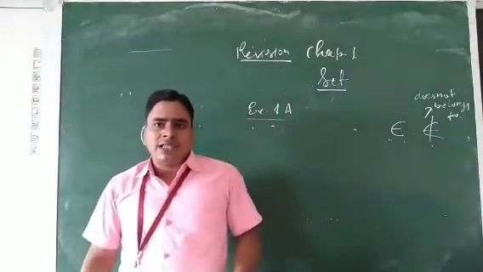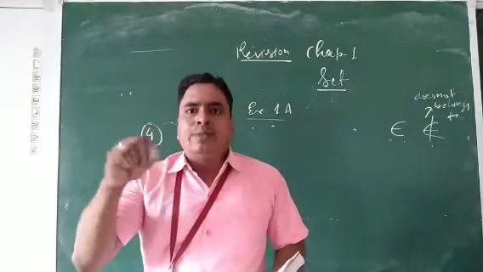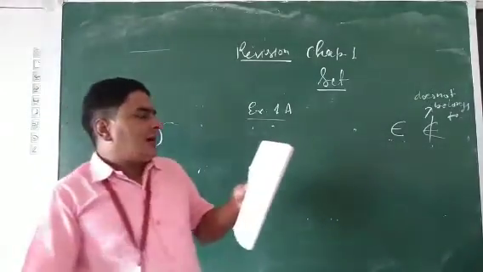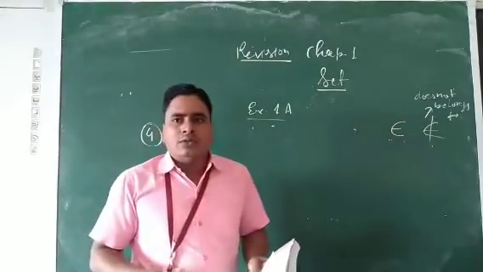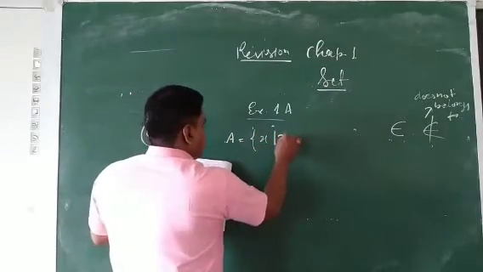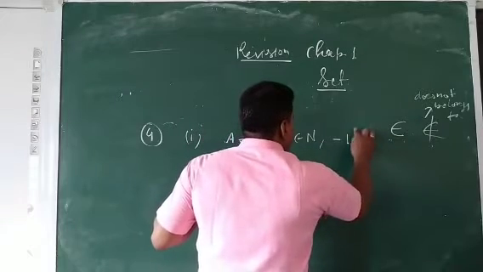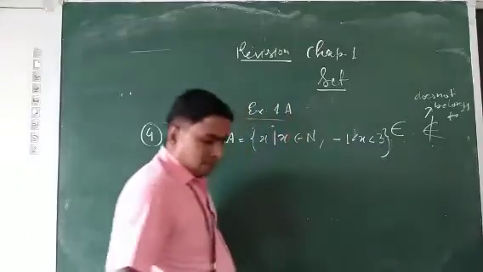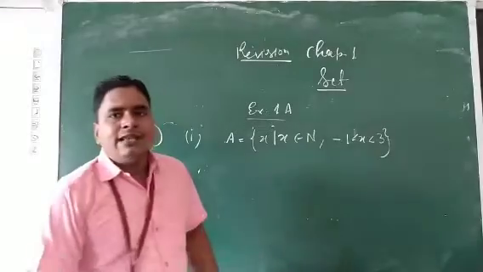In the last class we discussed what the cardinal number is: the total number of elements present in the set. So here we will solve the first part, and the next you will try to solve. Here it is given set A is equal to x such that x belongs to natural number where x lies between -1 and 3. It means the value of x is greater than -1 and less than 3.